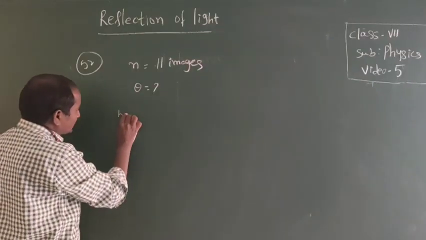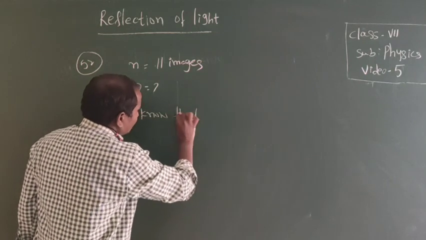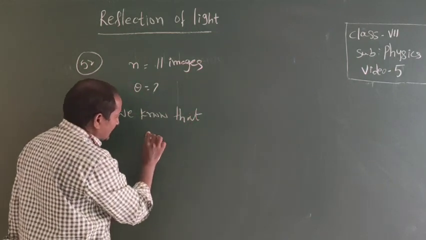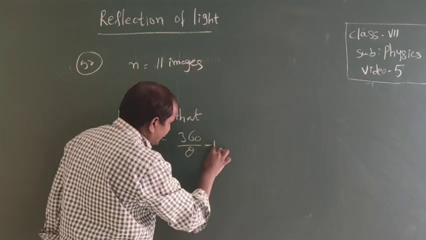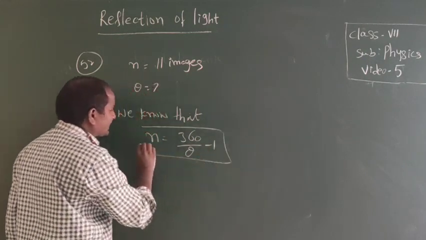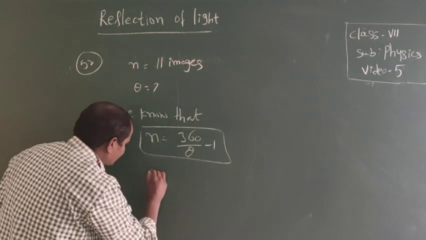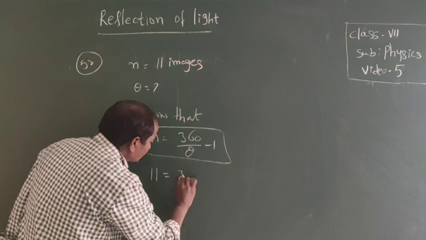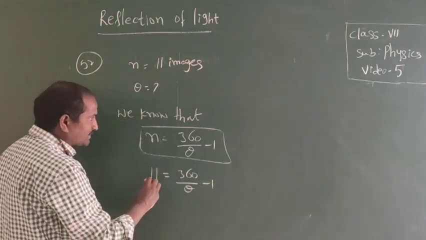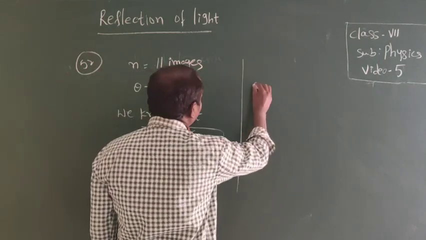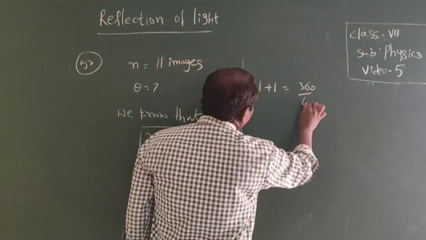So we know that n equals 360 by theta minus 1. It is the formula to find the number of images. Here n is 11, so 11 equals 360 by theta minus 1. Minus 1 coming to this side becomes plus, so 11 plus 1 equals 360 by theta.